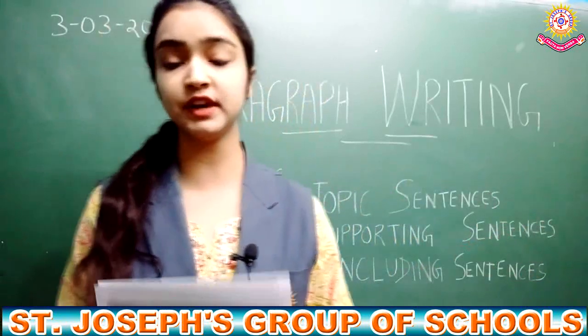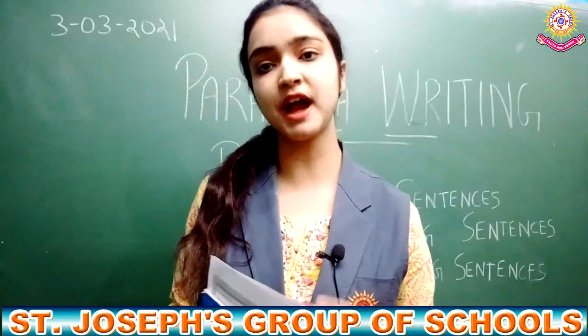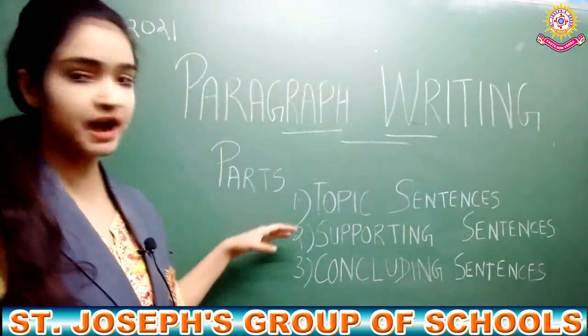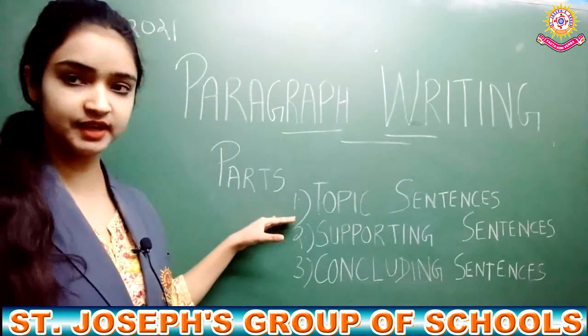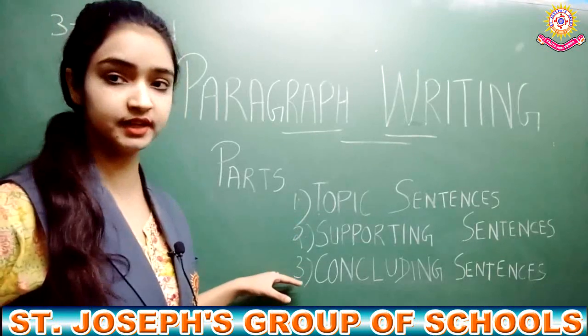Now moving further, we will understand how to make a paragraph. First of all, we need to understand how many lines are needed for paragraph writing. It depends. We can write in 4 to 5 lines or more than that, but it depends on the purpose of the paragraph, what the paragraph is about. Moving further, we need to understand the parts of a paragraph. What are the parts of a paragraph? The parts of a paragraph are topic sentences, supporting sentences and concluding sentences.